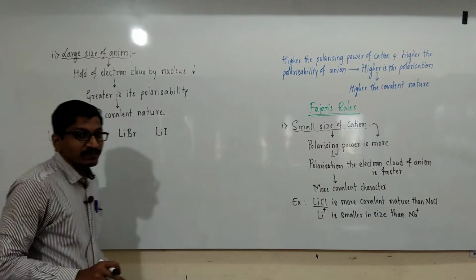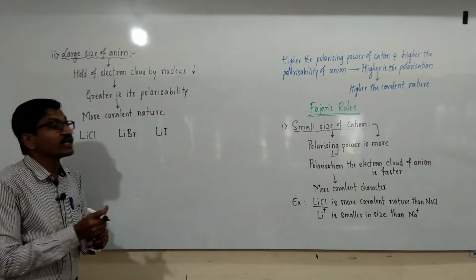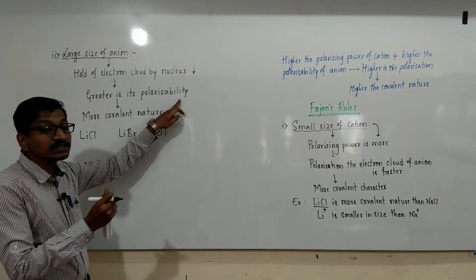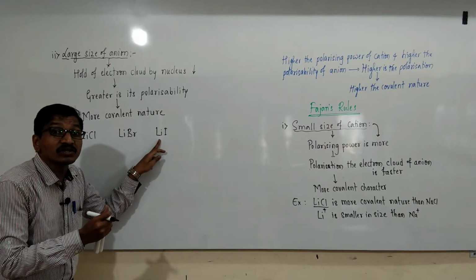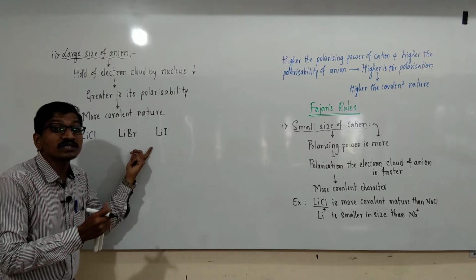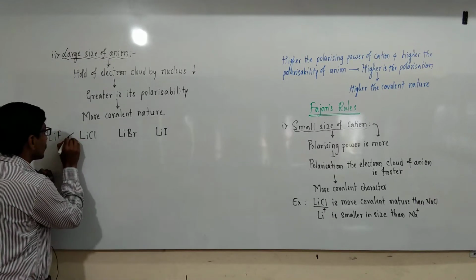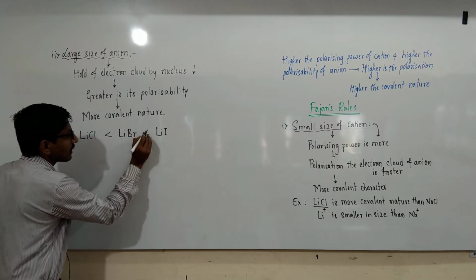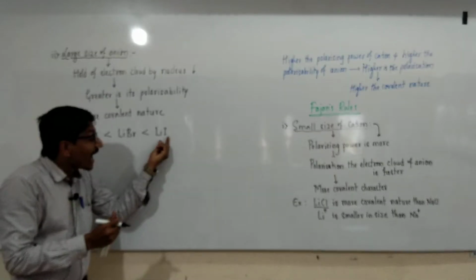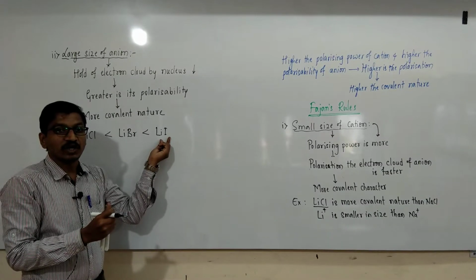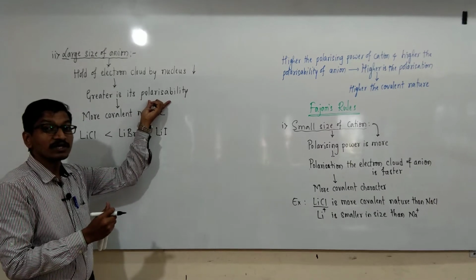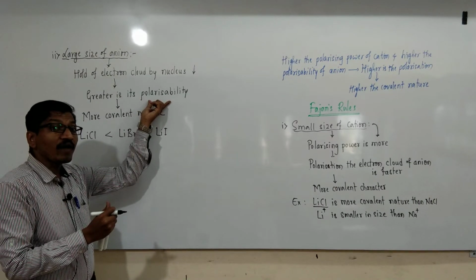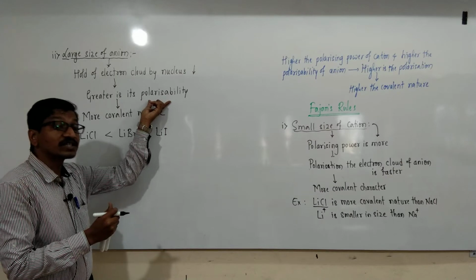As the size of anion increases, its polarizability also increases, and hence the covalent character in these ionic compounds increases in this order. Why does the polarizability of anion increase with larger size?